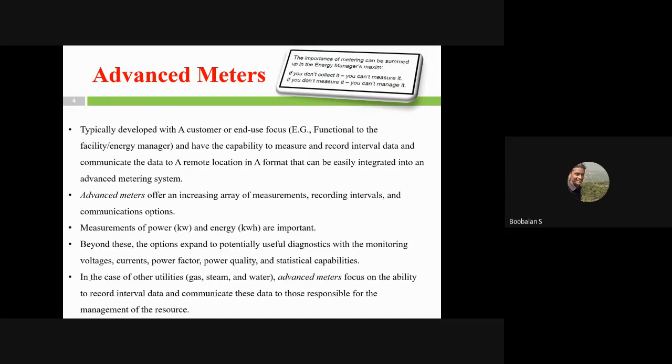But after silicon technologies were released, silicon chip onboard controller based technology came into the market, and we moved into the advanced meter, that is, microcontroller based meters, right? I install my CT and PT, get the data, and send it to my ADC, and the ADC converts my analog values into digital data. Those digital data are zeros and ones. It goes to my microcontroller and is stored in my memory area, and we can get it back as digital output, right?